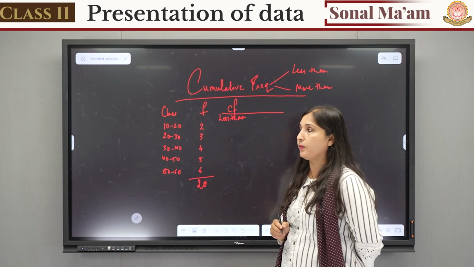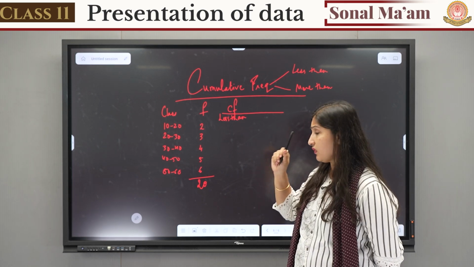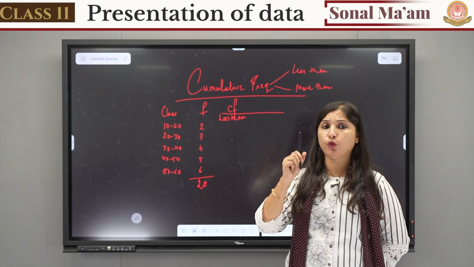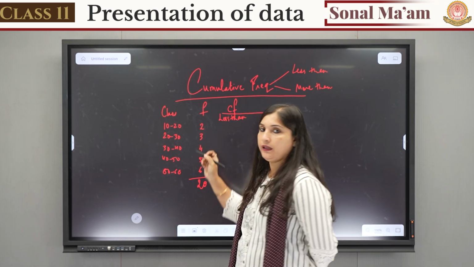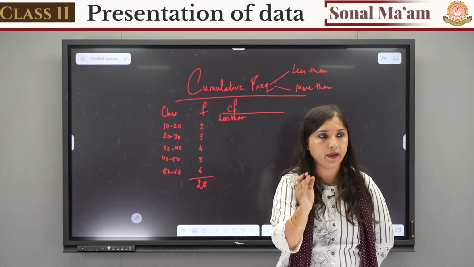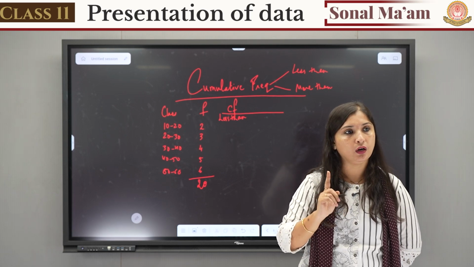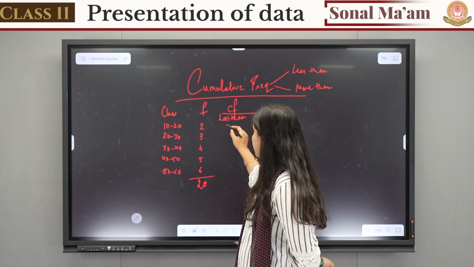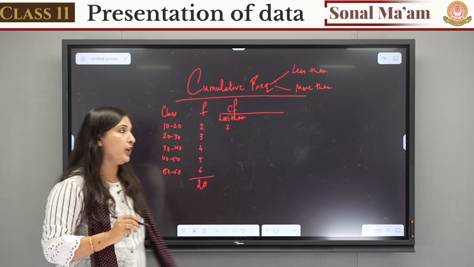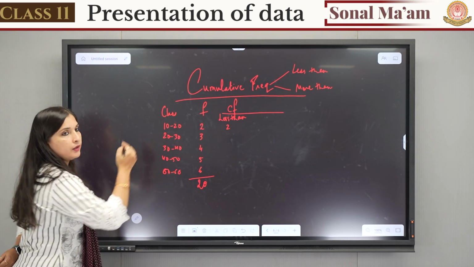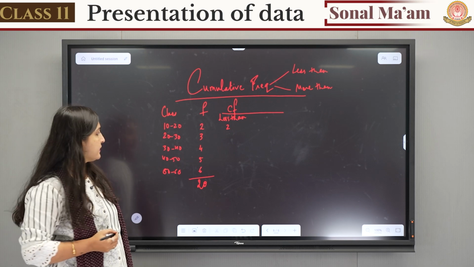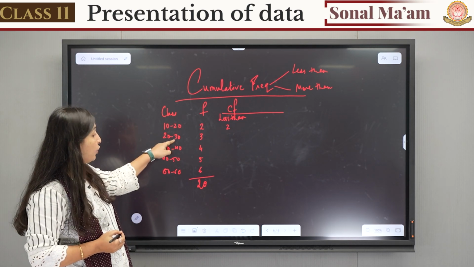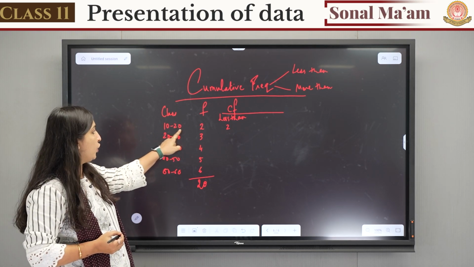So, less than cumulative frequency. How to find the less than cumulative frequency? Now, see. What did I say? Cumulate karna means ikattha karna, right? Now can you see 10 to 20, the frequency from 10 to 20 is how much? 2. Till here it is 2. But can you tell me the frequency from 10 to 30? No. From 10 to 30. First 10 to 20 it is 2.